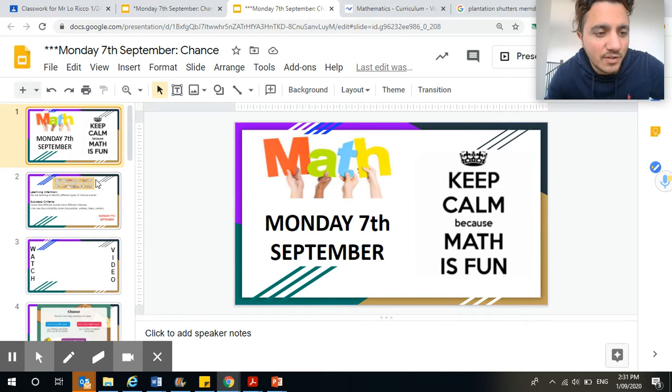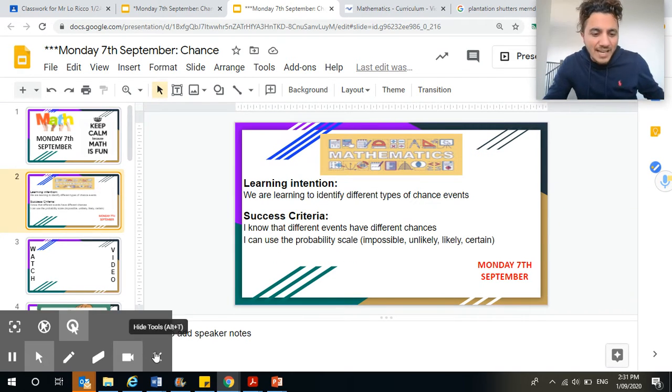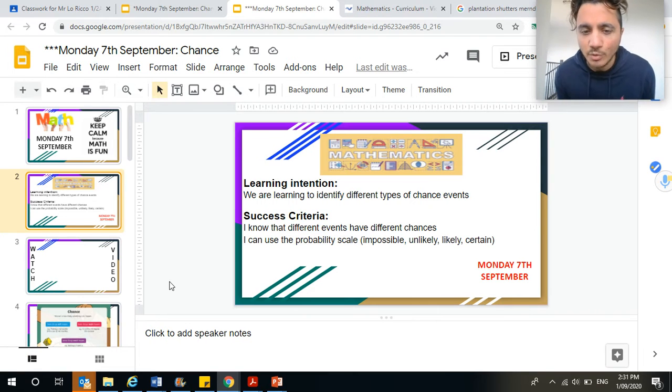Today's Monday, the 7th of September. We're looking at chance this week. Everyone say chance. Our learning intention: we are learning to identify different types of chance events. We'll talk about those words very soon.